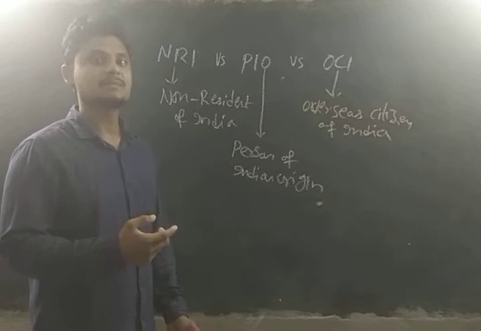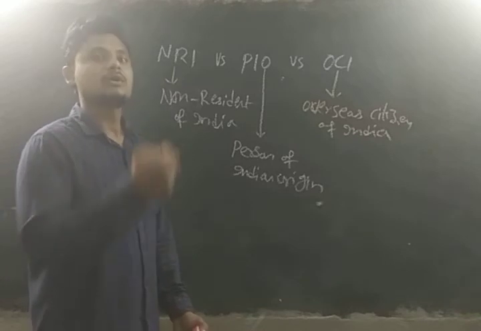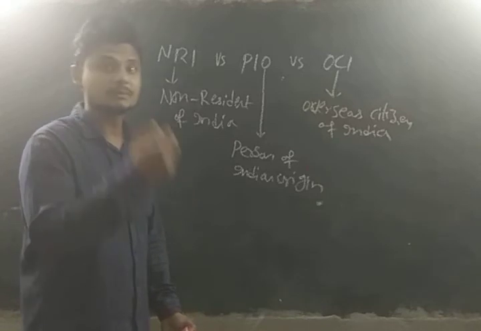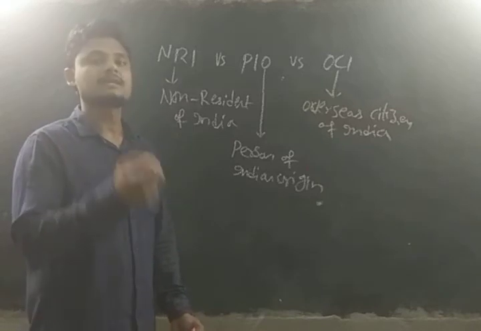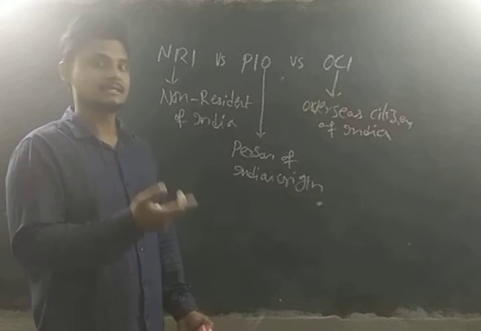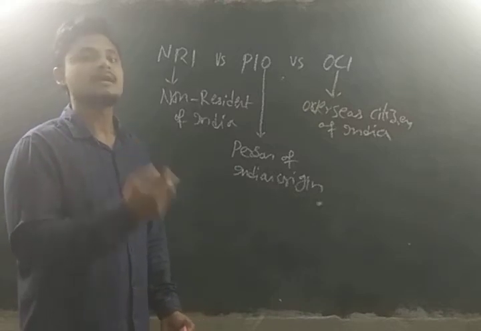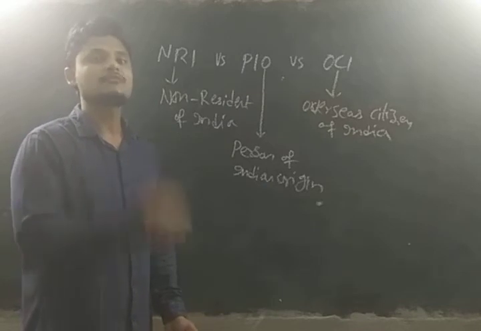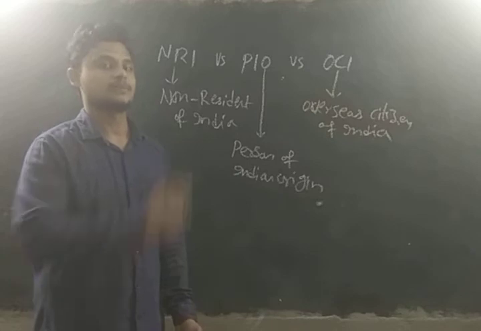So if the person is staying outside India for more than 6 months, then he is called an NRI. But he is a citizen of India and has an Indian passport.